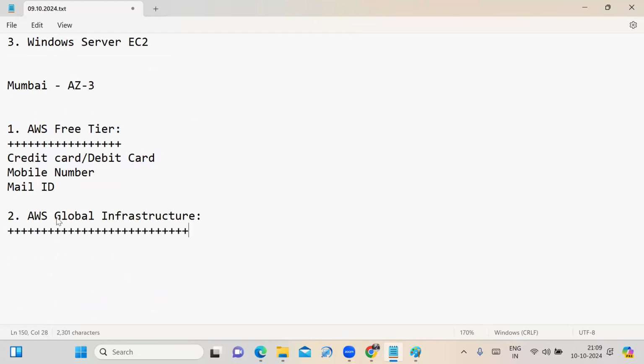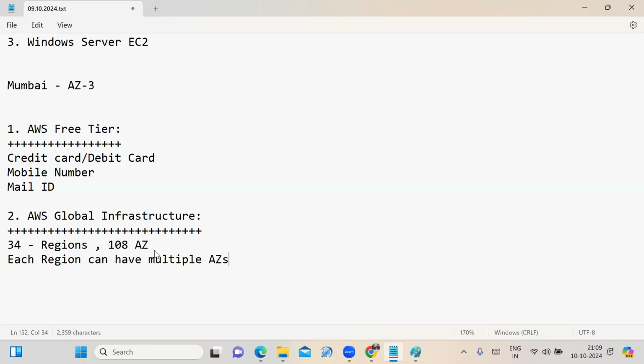In the AWS global infrastructure, up to now, how many regions are there? 34 regions are there. How many availability zones are there? 108 availability zones are there. Each region can have multiple availability zones.